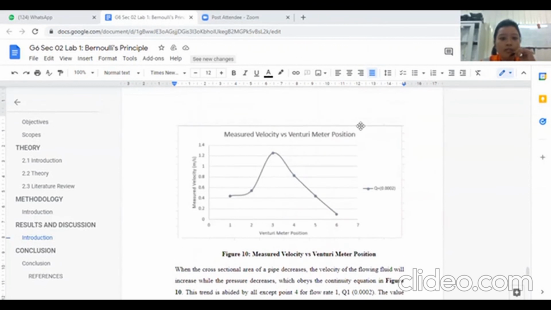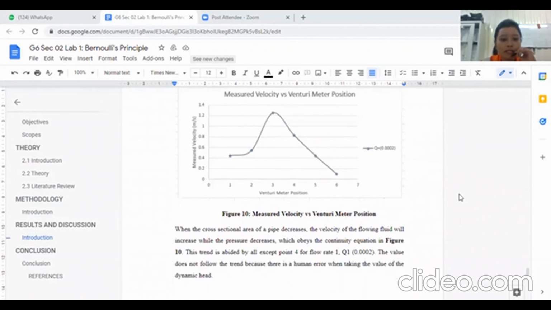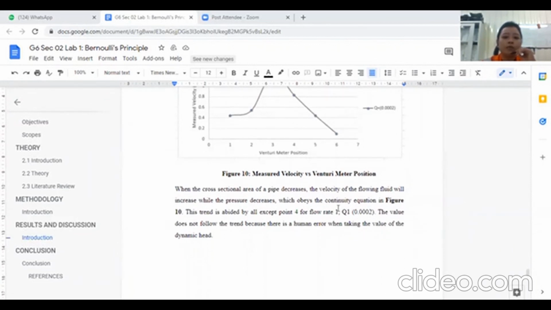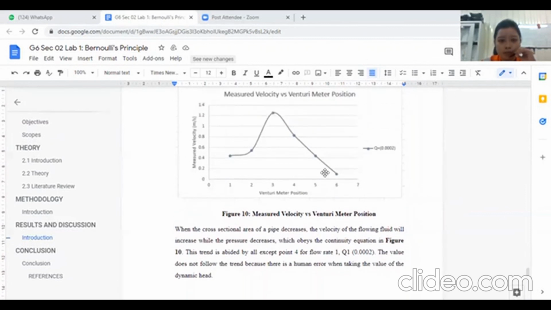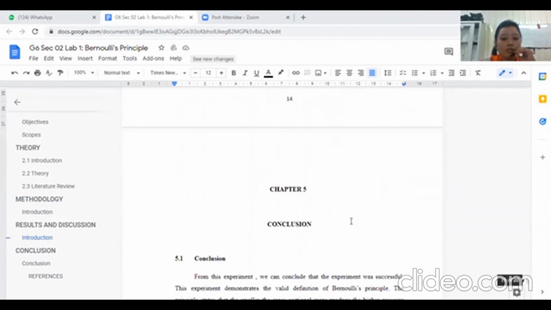As for the graph of measured velocity versus venturimeter positions in figure 10, when the cross-sectional area of a pipe decreases, the velocity of the flowing fluid will increase while the pressure decreases, which obeys the continuity equation. This trend is obeyed by all except point 4, for flow rate 1 in Q1, in which the value is 0.0002. The value here does not follow the trend because there is an existing human error when taking the value of the dynamic head. So that is all from me.